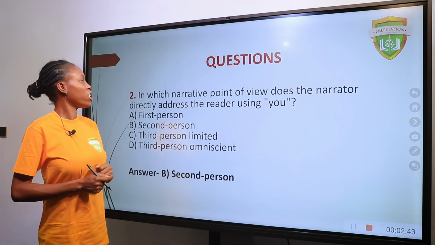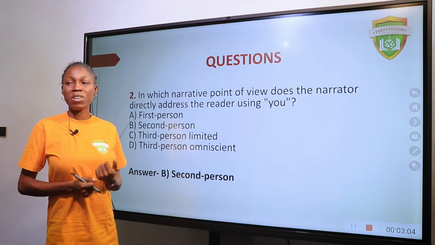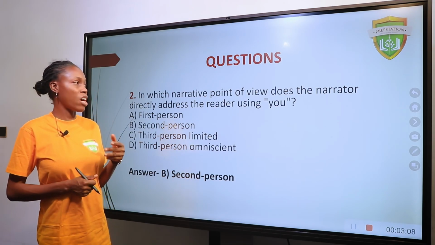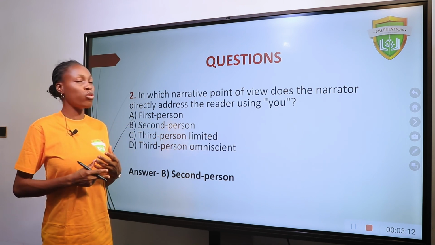Question 2. In which narrative point of view does the narrator directly address the reader using you? A. First person. B. Second person. C. Third person limited. D. Third person omniscient. The answer to this question is second person. Remember, first person narrative technique makes use of the first person pronoun, which is I. Second person makes use of the pronoun you.